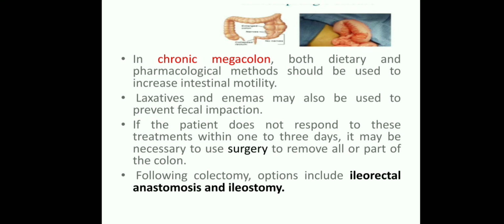Okay, whenever it is chronic megacolon, both dietary and pharmacological methods should be used to increase the intensity of intestinal motility. Here you should follow the pharmacological or dietary changes. You should increase the intestinal motility and then administer the laxative, and enemas may also be used to prevent fecal impaction. So to prevent fecal impaction, you should administer the laxatives and then enemas.